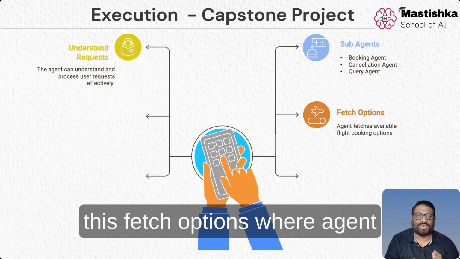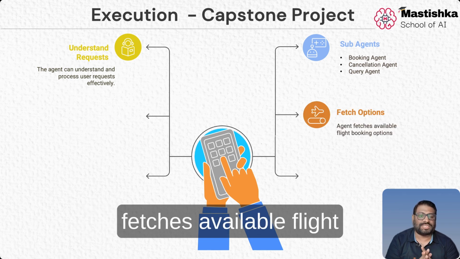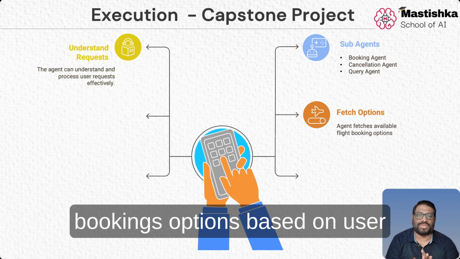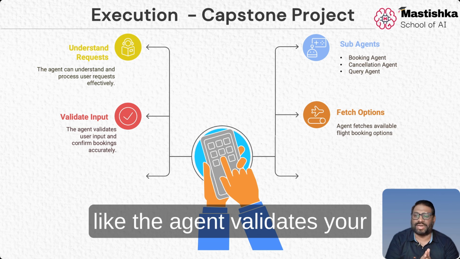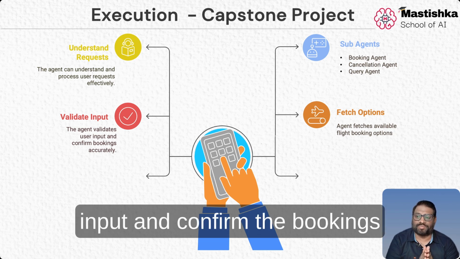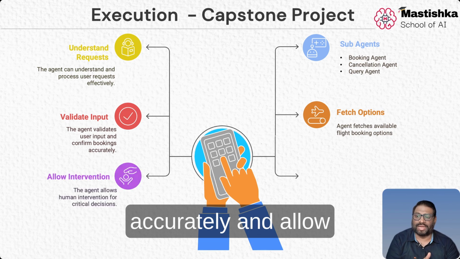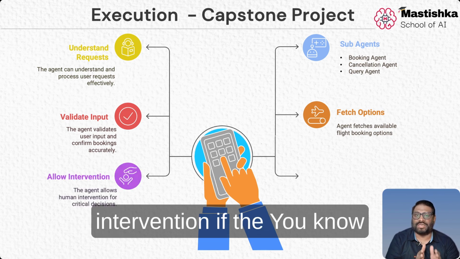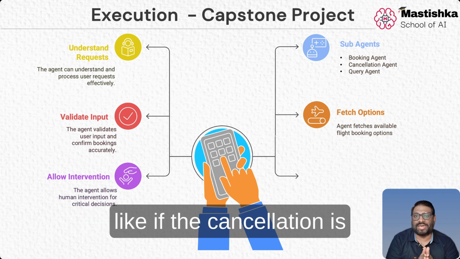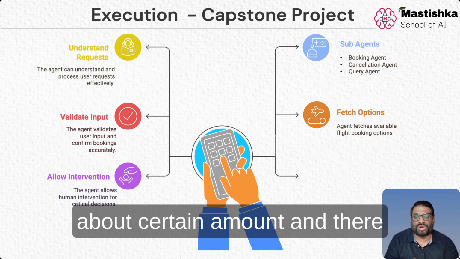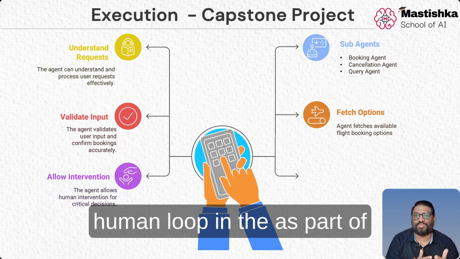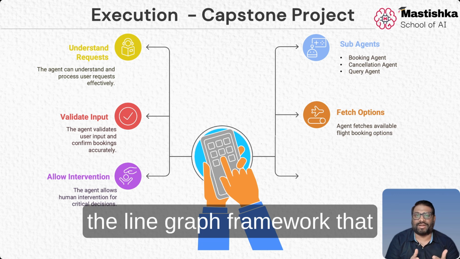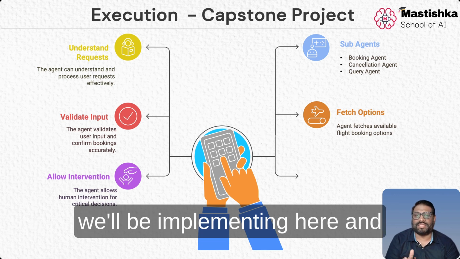And also we have fetch options, where the agent fetches available flight booking options based on user input, and also validates user input and confirms the bookings accurately, and allows intervention if there are some business rules, like if the cancellation is above a certain amount. There also we will put the human in the loop, a concept learned as part of the LangGraph framework that we will be implementing here.